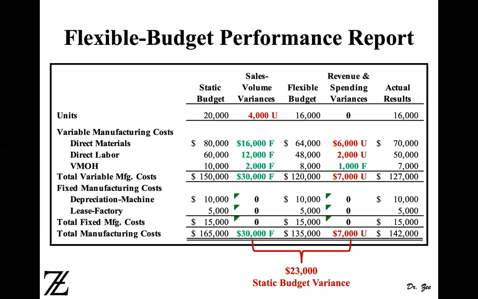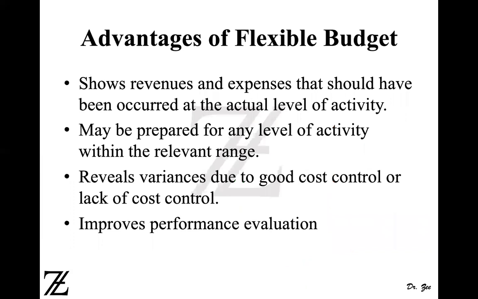You can put both static and actual results together, and in the middle you can put flexible budget, and then take differences between actual and flexible and static and flexible to come up with the revenue and spending variance and the sales volume variance. Now, what are the advantages of the flexible budget? Now, flexible budget shows revenues and expenses that should have been occurred at the actual level of activity, because the actual level of activity is not known until the end of the period.